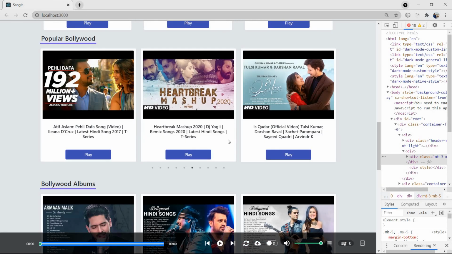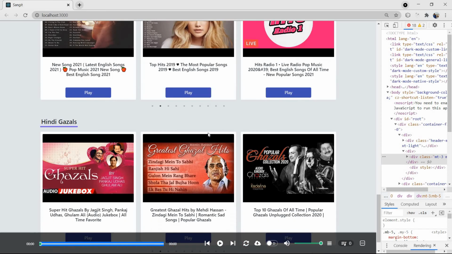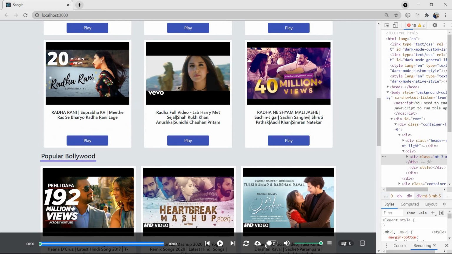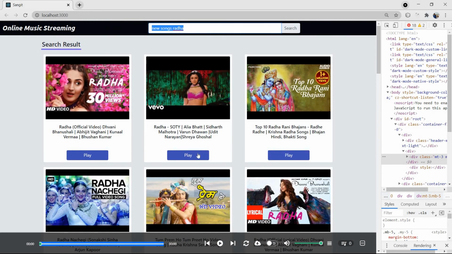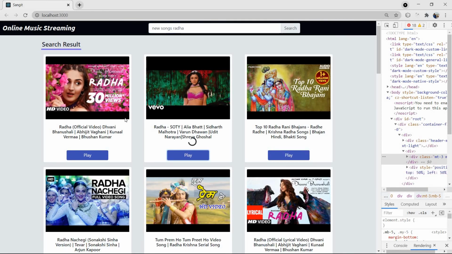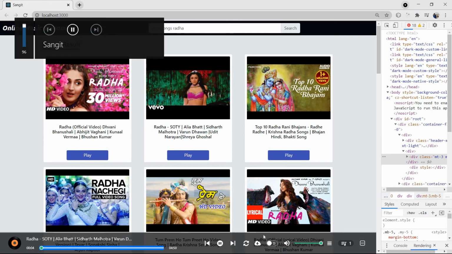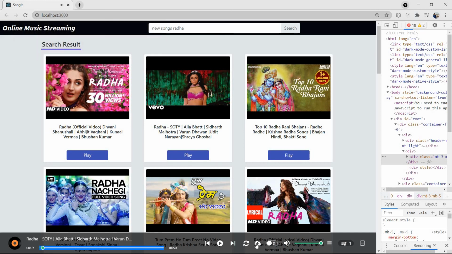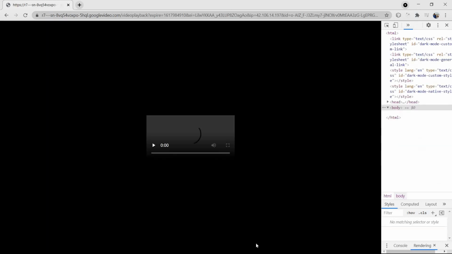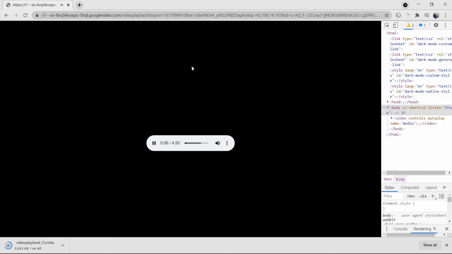What he can do is select it to play like that, and just wait a minute, it is going to fetch data. So the data is fetched, and he can do it offline. We can download this song.